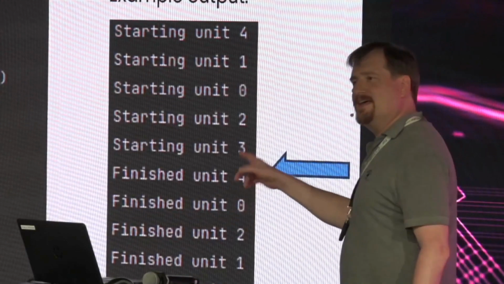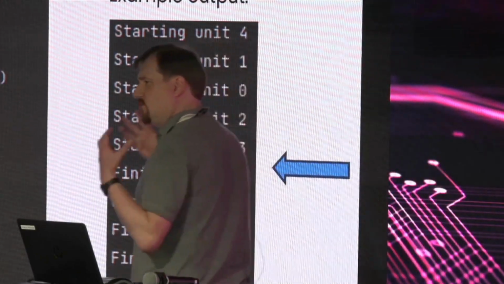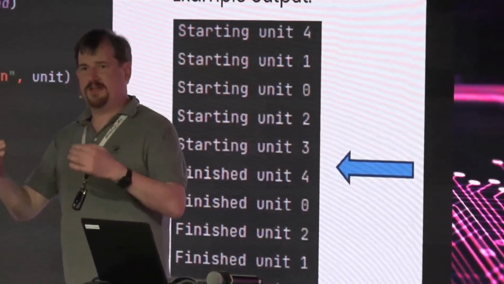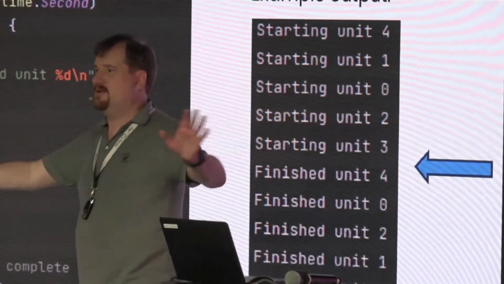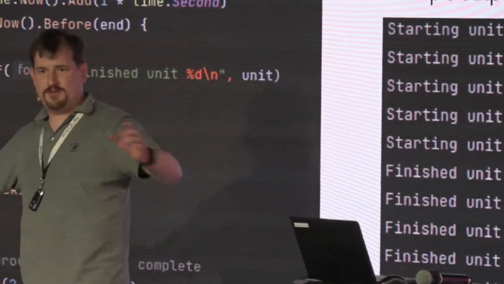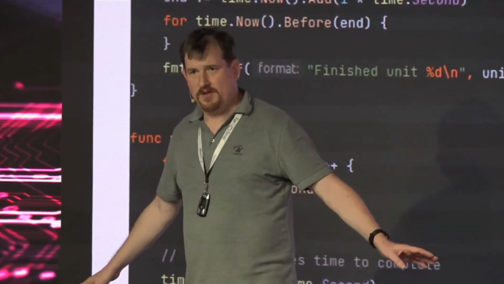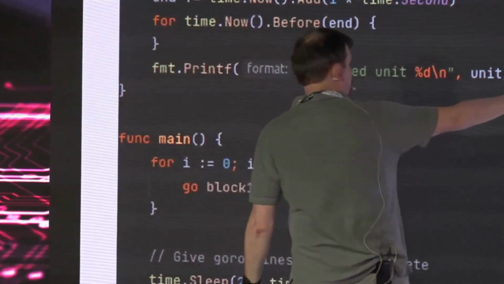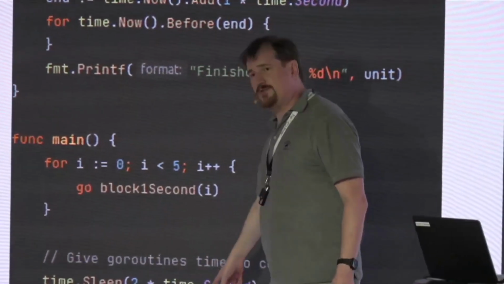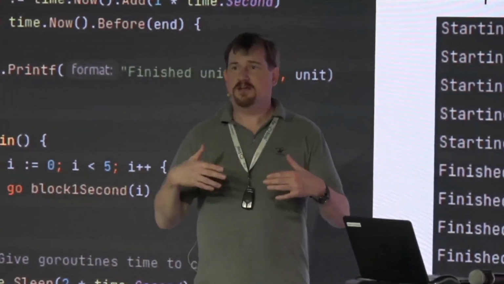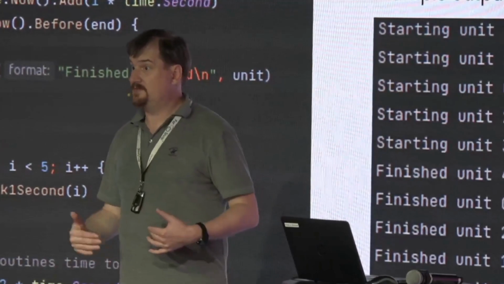The reason the last line is here is that in Go, when the main thread comes to an end, it doesn't matter how many millions of Go routines you have running. When the main thread dies, it terminates everything. This was just because I knew this would take 1 second, so if I'm waiting for 2 seconds, it will have time to finish.